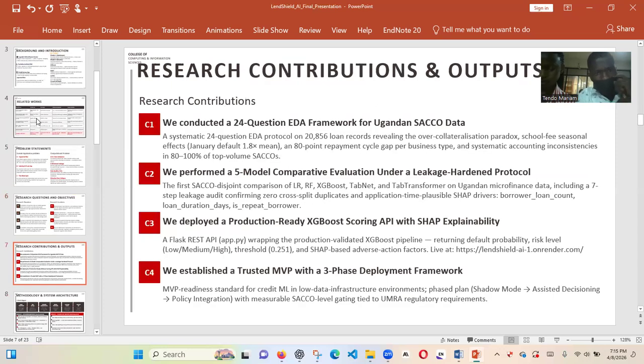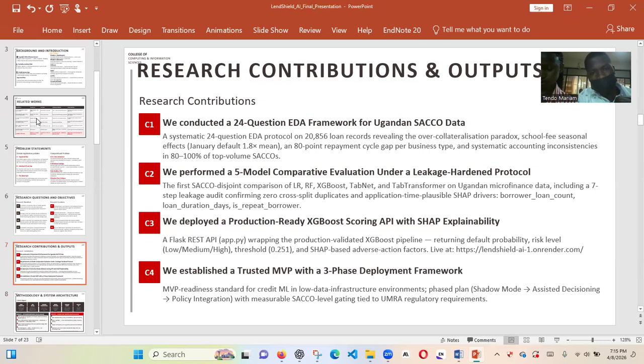And then these are our research contributions. So we conducted the 24-question EDA framework for Ugandan circles. We carried out data analysis where we made key findings and insights, like we found the overcollateralization paradox: instances where if collateral is marked as excellent, those are the ones which have the highest default rates, school fees, seasonality effects in Uganda, January, and many others.